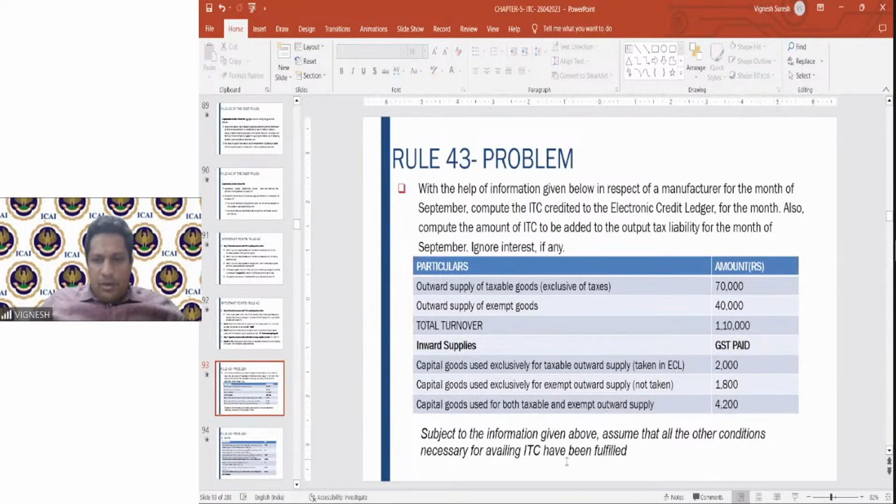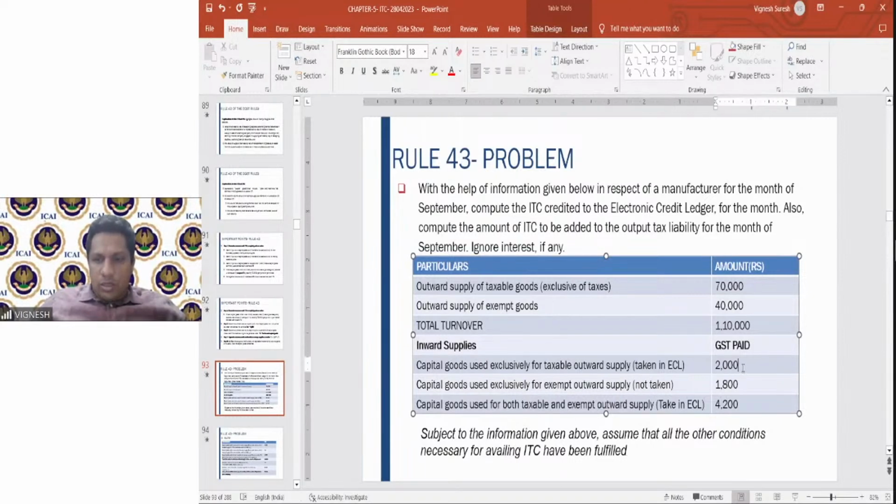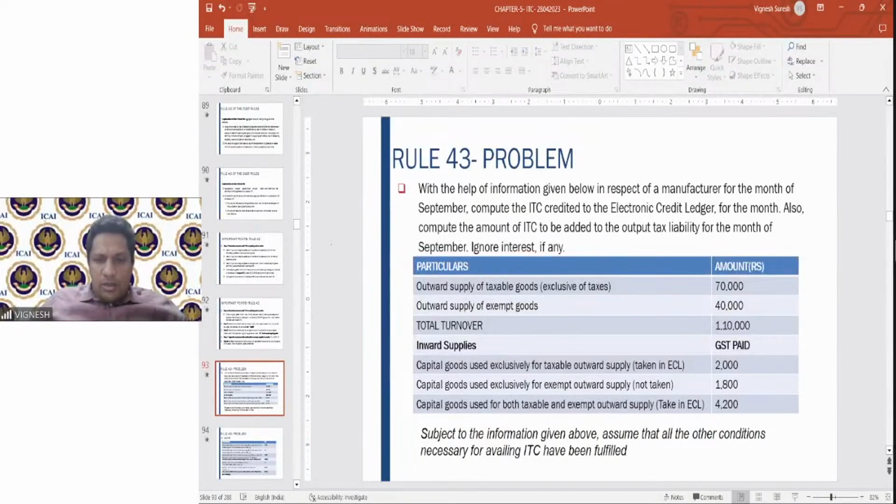Then capital goods used for exempt supply and taxable supply, 4,200. This is commonly used. So if it's commonly used, first you take it in the electronic credit ledger, and then you have to reverse it. So 2,000 plus 4,200, 6,200. You will take it in the electronic credit ledger.